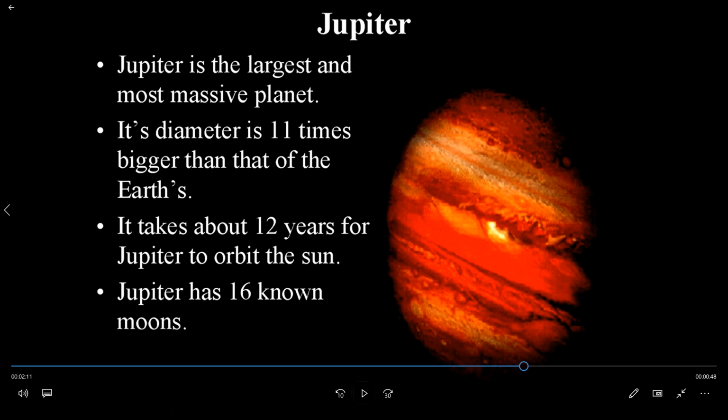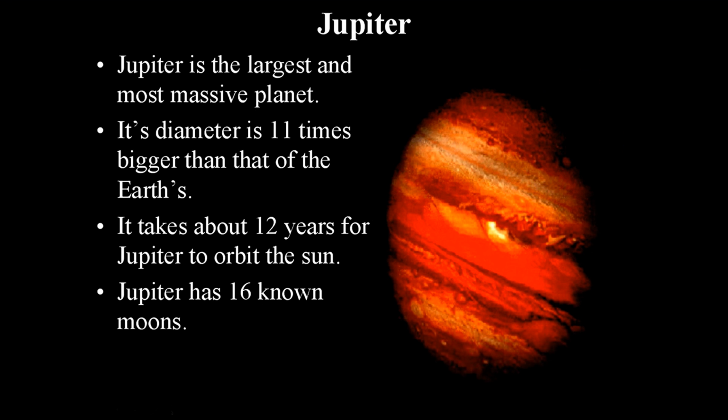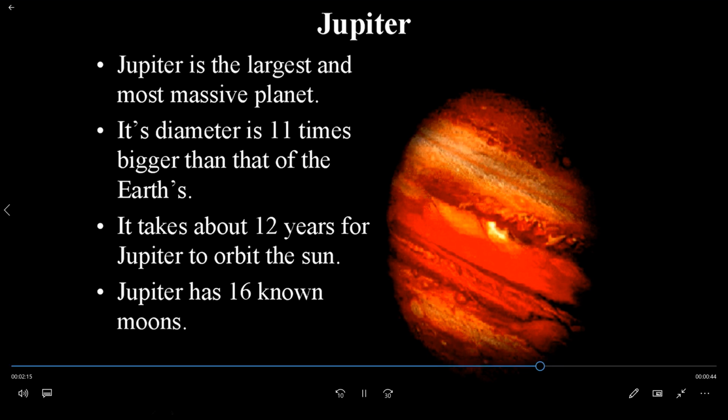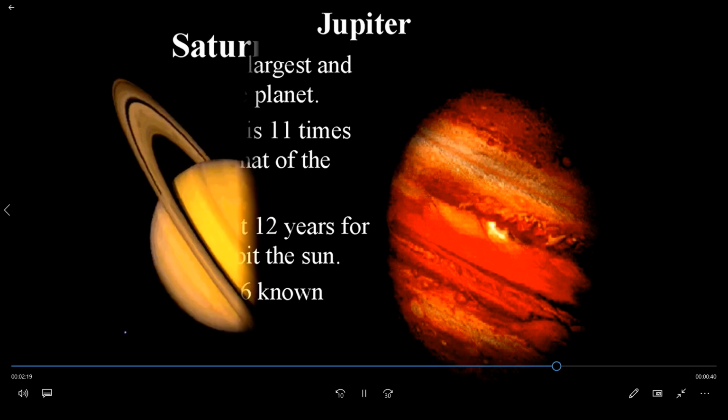It takes about 12 years for Jupiter to orbit the Sun. Third and last point, Jupiter has 16 moons. We'll go to the next slide. That was the planet Jupiter. You got some information about Jupiter.